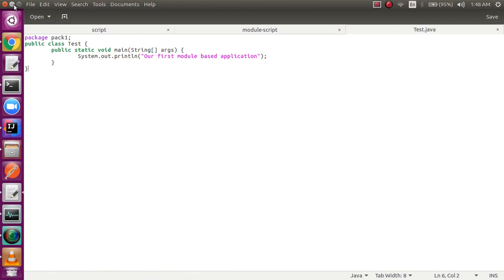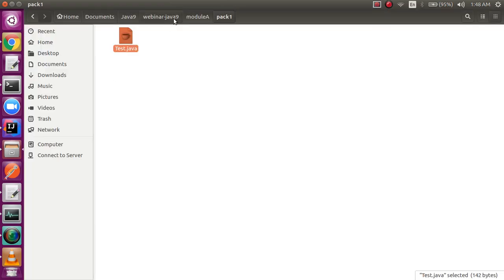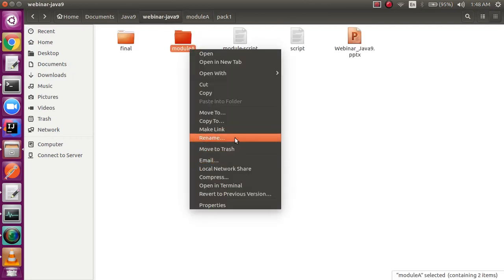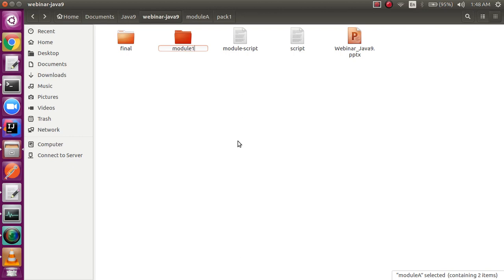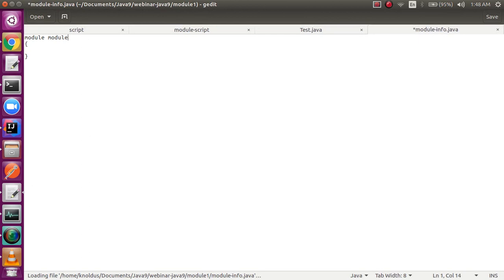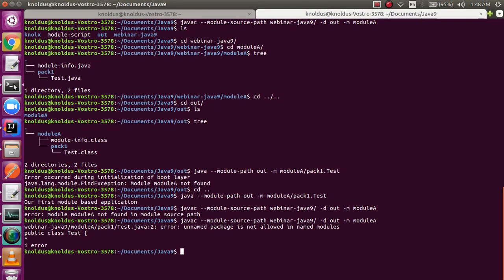Now comes my third question. So my third question is, what if I just change the name of my module A, rename it to something like module1. Earlier it was all alphabets. Now I just want some numeric digits to be introduced. And since I have changed that, the thing which I have to do is update the name inside my module-info.java file as well. Point to be noted. Now I'll compile my module. What do you think it's going to do? Give it a thought, pause the video and resume it back.